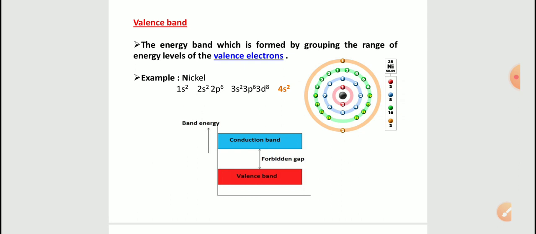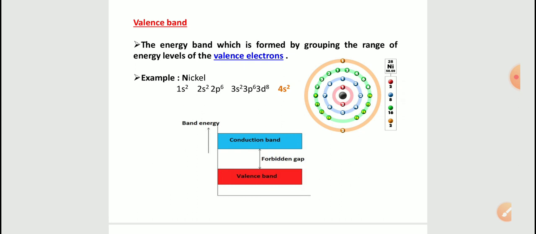The valence band is nothing but a band which consists of valence electrons. If we take nickel as an example, its electron configuration is 1s2, 2s2, 2p6, 3s2, 3p6, 3d8, 4s2, whose atomic number is 28. These 4s2 two electrons are called valence electrons, so these two electrons exist in the valence band.